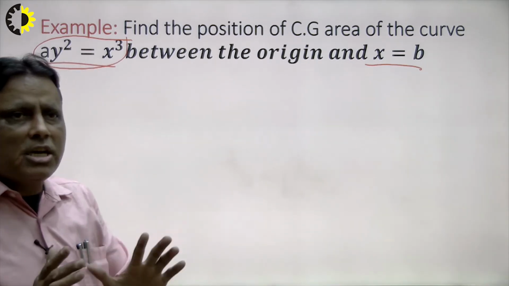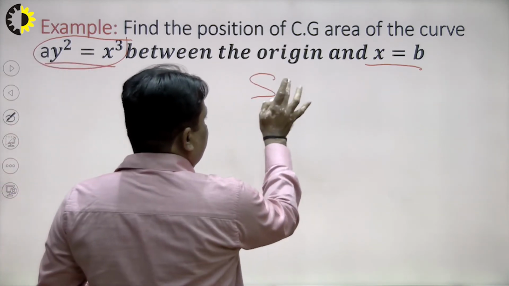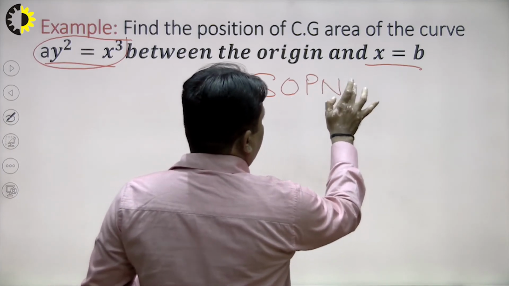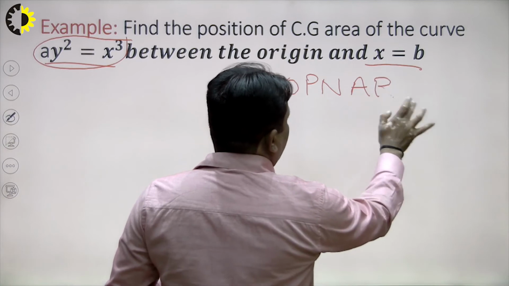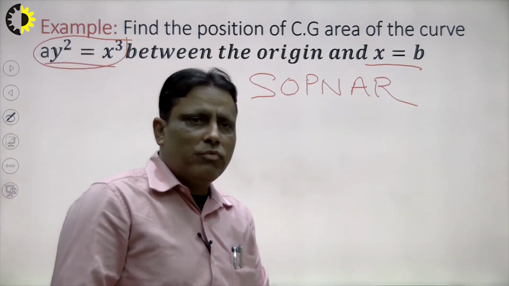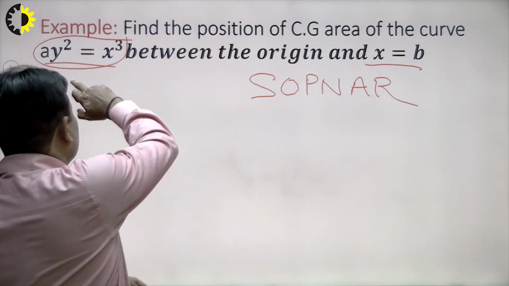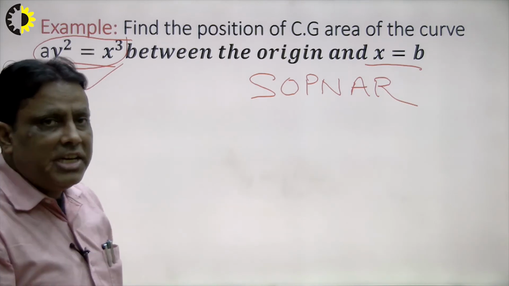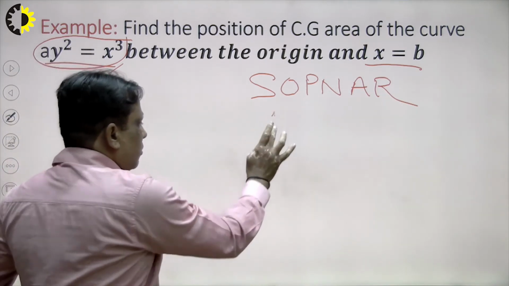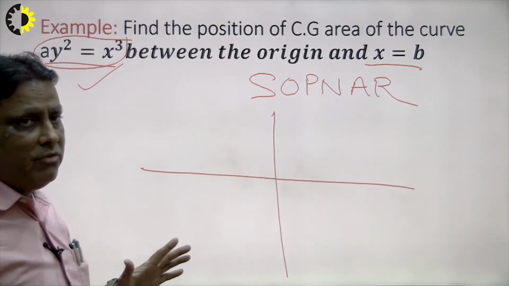So that means this curve passes through the origin, and it is a node or cusp. In the previous lecture I explained how to draw the curve, and I elaborated to the students very carefully and did the question on a large scale. First of all we see whether the given curve is symmetrical or not. This curve is symmetrical about the x-axis because this curve contains even power of y. This curve passes through the origin, and what will be the conclusion? First of all, draw the diagram. Without any drawing we can do nothing.